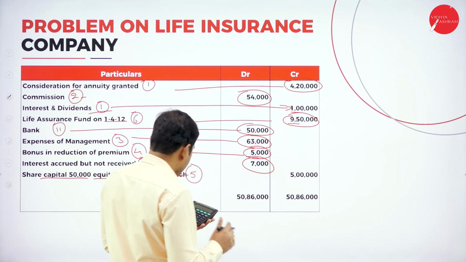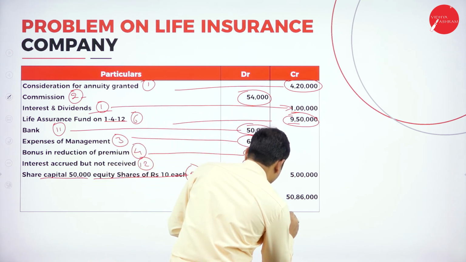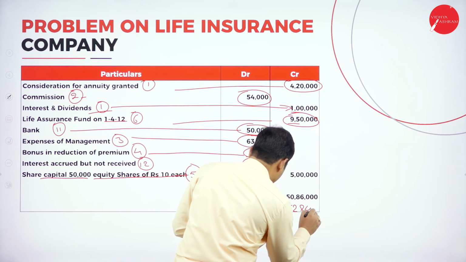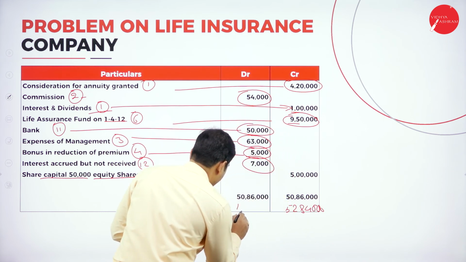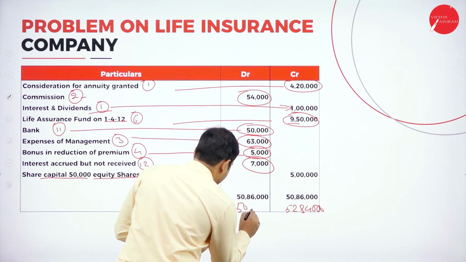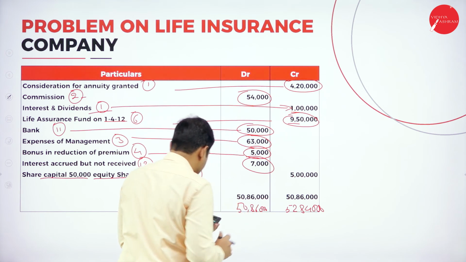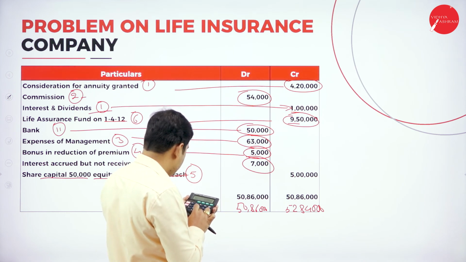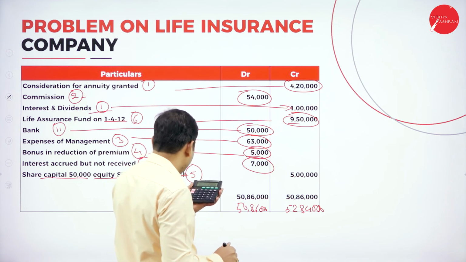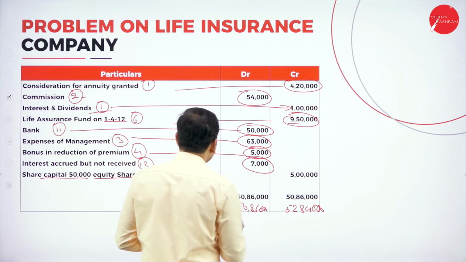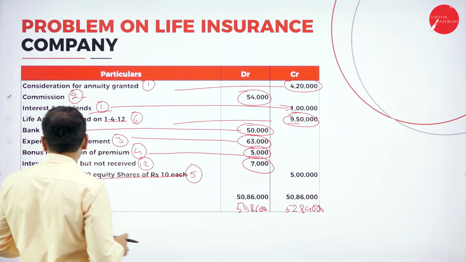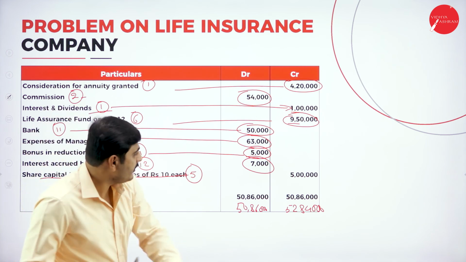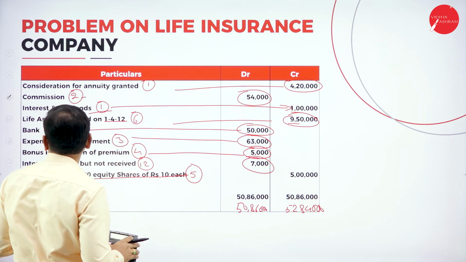And on the debit side we are getting 52 lakh 86,000. Let's find out the balance. So the difference is on the debit side, maybe some fixed asset is showing a lesser amount,